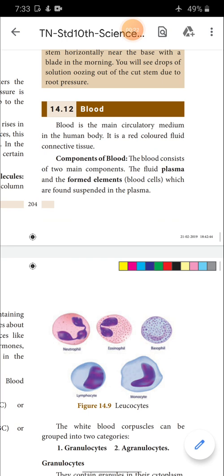Very good, children. But from the boys' side, I didn't receive two scripts, one from Gogul, another one from Sanjay. What about Gogul and Sanjay? Please submit it soon. So I hope everyone has done your test well. Let me check and say.